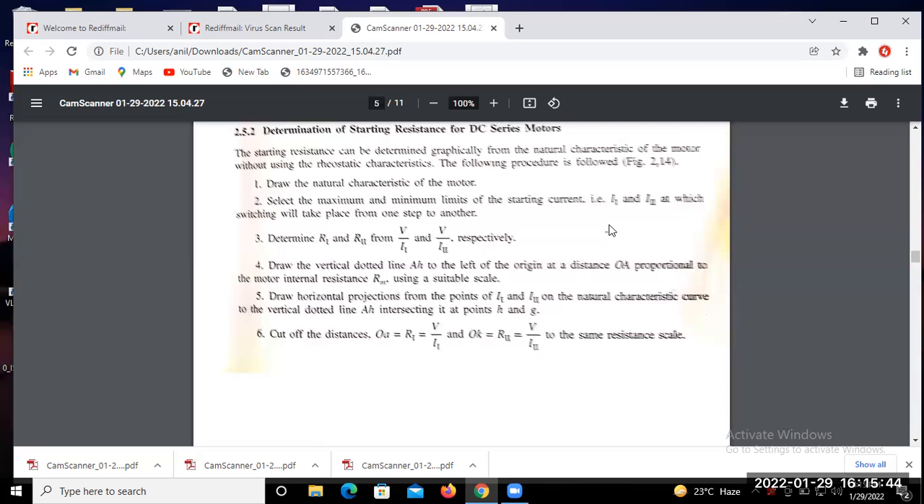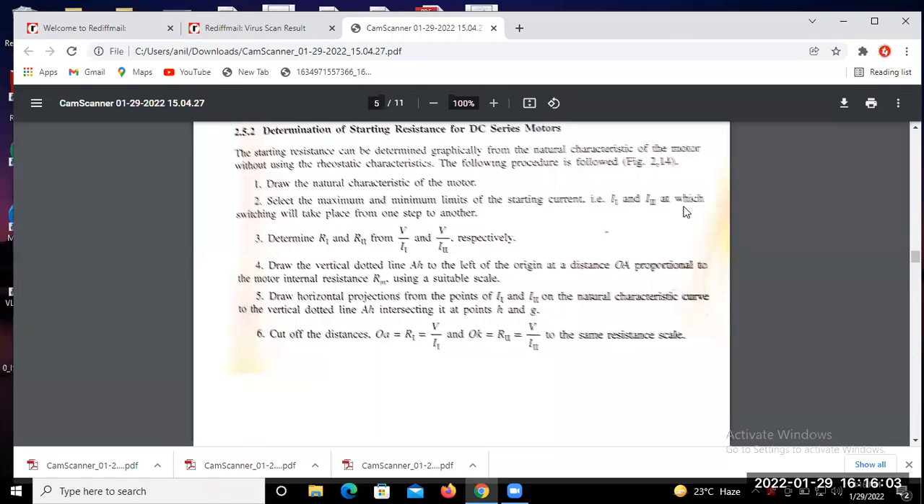So from the horizontal projection from the points I1 and I1' on the natural characteristic curve to the vertical dotted line, intersecting it at points H and G. So cut the resistance one by one, step by step, R1 and R2 cut करते जाना है. Okay.